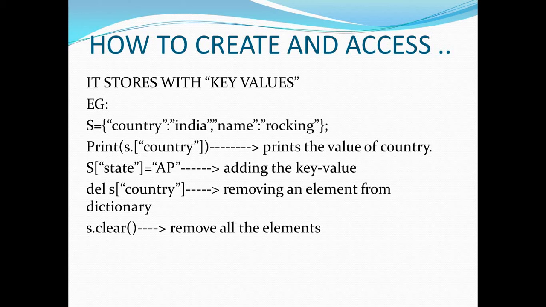If you want to remove all the elements, so that you get no output, you have to use s dot clear, and everything will be cleared. If you don't want the s dictionary at all, just use del s, that's enough. It will remove the dictionary.